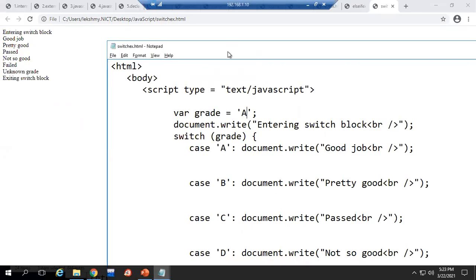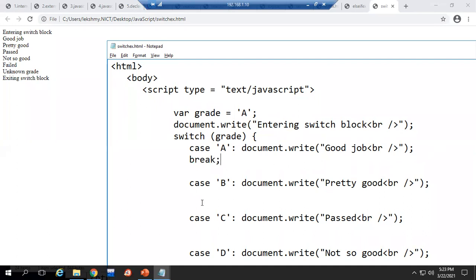So what is the logic of switch case? If this expression is matching with any of these case values, only that particular case should work. No need to execute the whole cases, because we are picking only one option. So we don't want all the cases to execute. So we are telling it here to break.